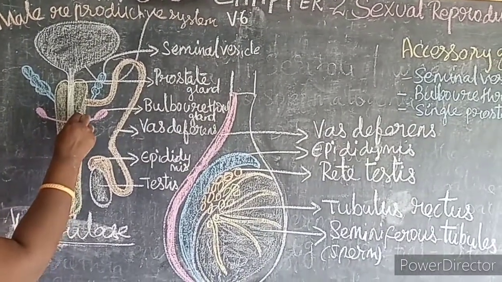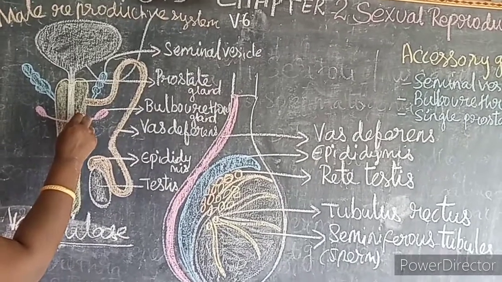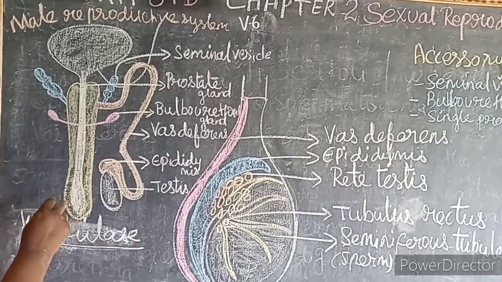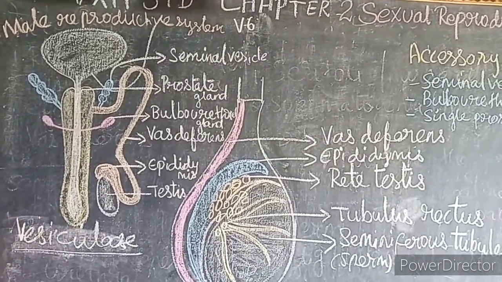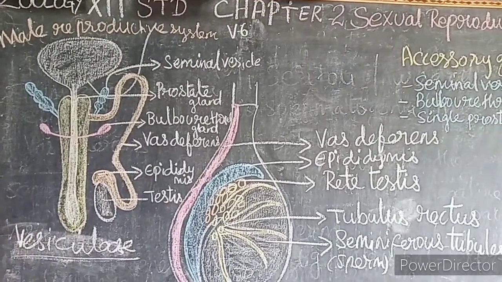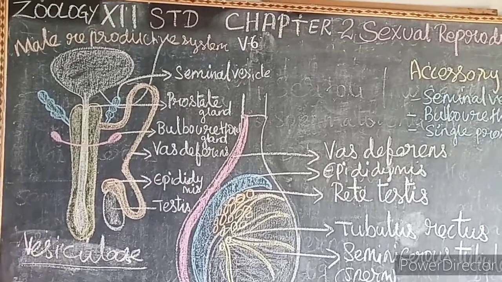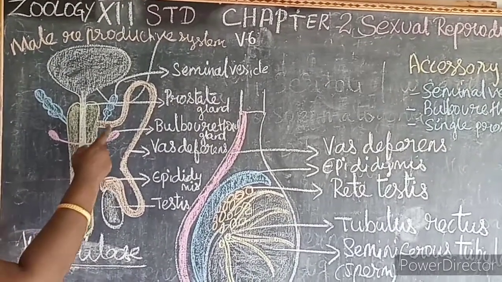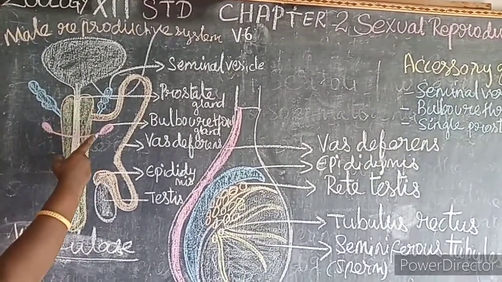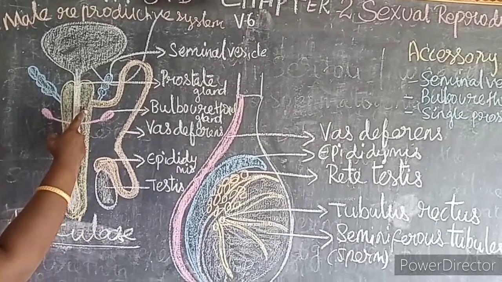And the third one is the prostate gland. This prostate gland secretes an alkaline fluid which contains several specific enzymes and other functions of the enzymes. So what are the accessory glands? Seminal vesicle, Cowper's gland and the prostate gland.